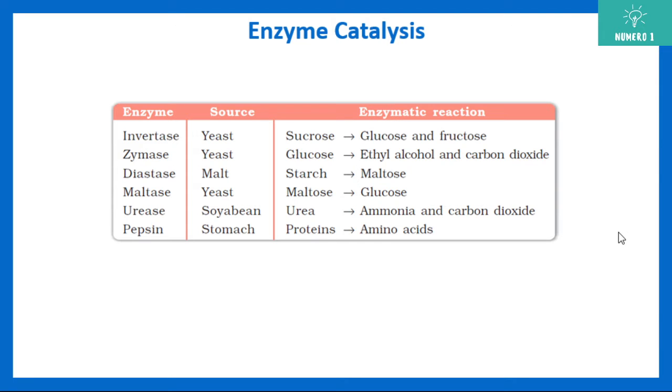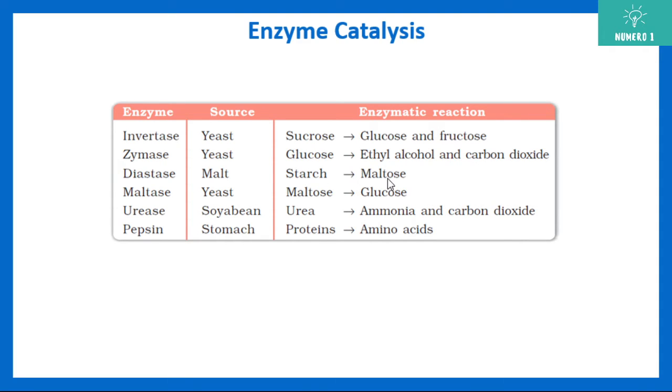Now, some examples of enzymes are listed here. You can see invertase, zymase, diastase, maltase, urease, pepsin. All these enzymes act as catalysts. For example, invertase is a catalyst to convert sucrose into glucose and fructose. Zymase is the catalyst for glucose getting converted into ethyl alcohol and carbon dioxide.